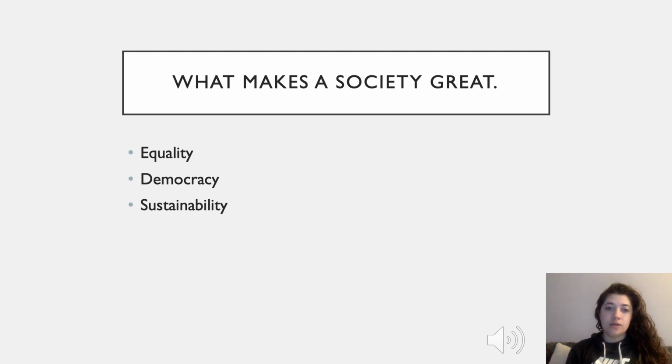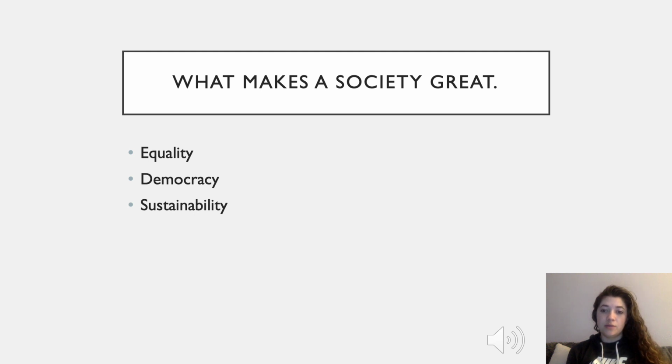Lastly, I'm going to be talking about what makes a society great, just to elaborate a little more on my last slide. I think equality is very important. People who are treated fairly and have equal opportunity are more capable and more likely to contribute to society, and they feel respected and like a part of that group. I think democracy is very important as well.